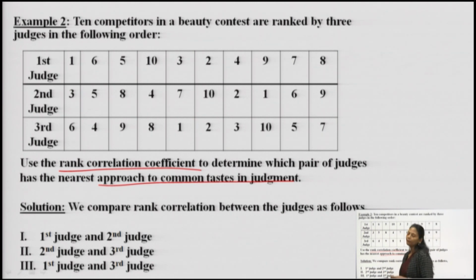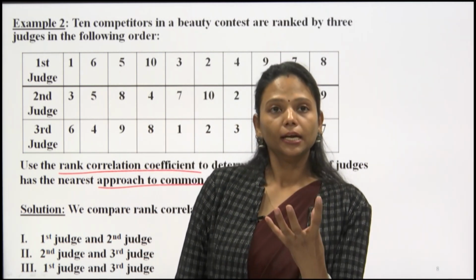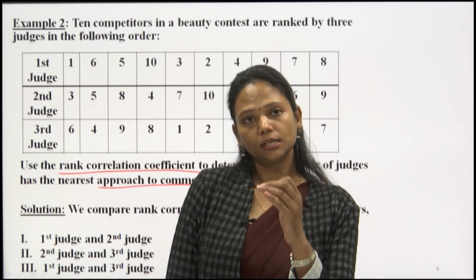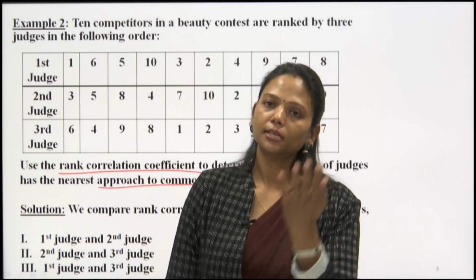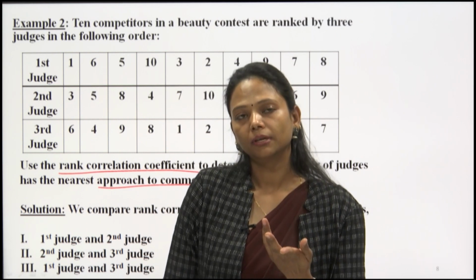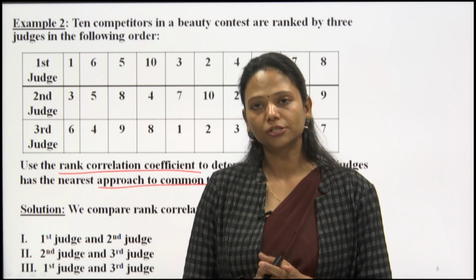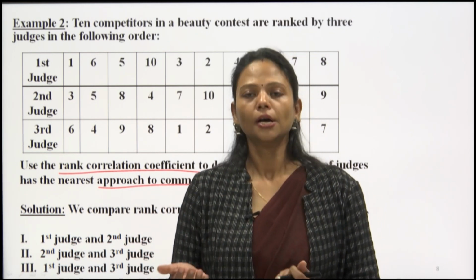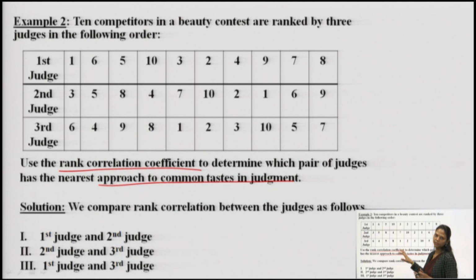Because if we escape any, for example, if we do not use the first and the third judge, we are not able to find out the relationship between them. So when we are doing judge 1 and judge 2, we are finding out whether the ranks given by judge 1 and judge 2 are in relation with each other, whether they are going in the same direction, or whether there is a positive correlation between them. So we are supposed to find out the result of correlation between judge 1, judge 2, judge 3, and for that we are supposed to establish a relationship between all the 3 judges.